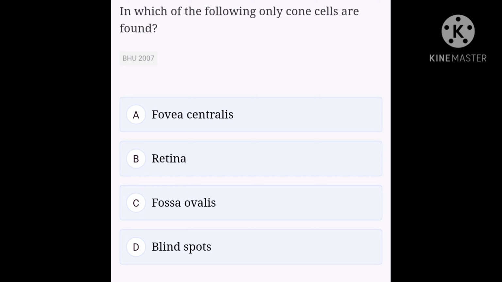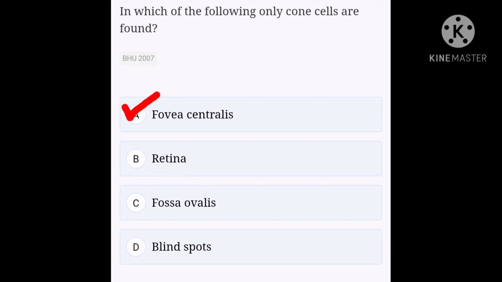In which of the following only cone cells are found? Option A, fovea centralis, option B, retina, option C, fossa ovalis, option D, blind spots. A little part of retina that lies upon the optical axis is called area centralis. This part contains only cone cells filled with a yellow pigment. Hence, this part is called yellow spot or macula lutea. Fovea centralis is a small depression in the center of macula lutea in which cones are most densely concentrated. So, fovea centralis is the area of sharpest vision. Hence, option A is the correct answer.